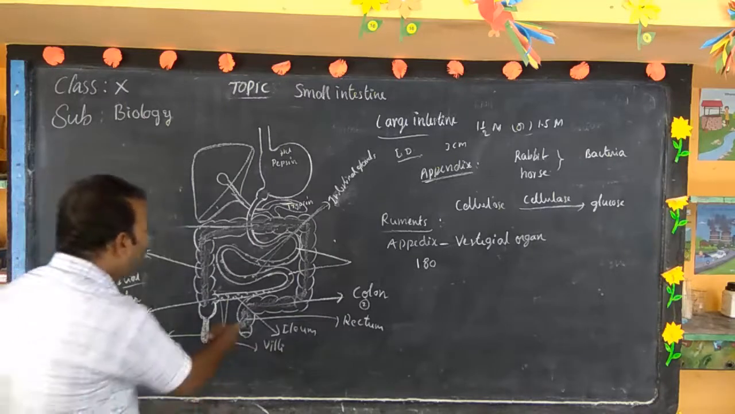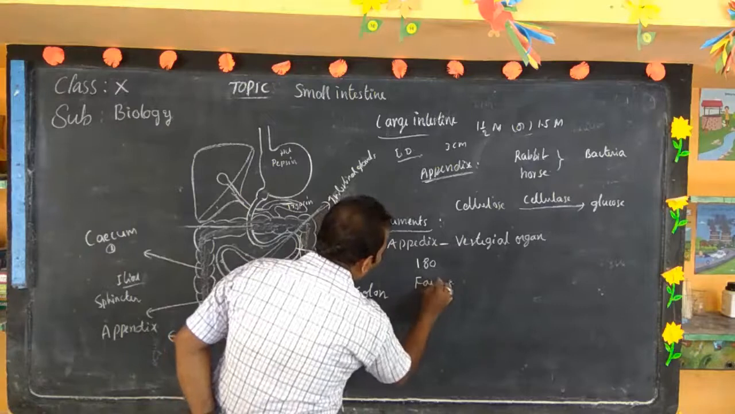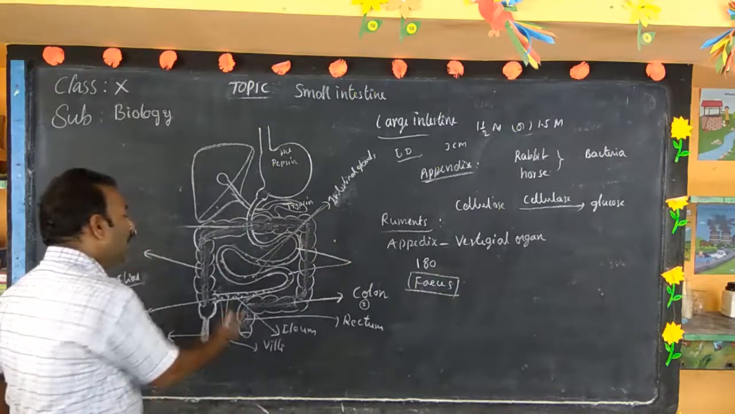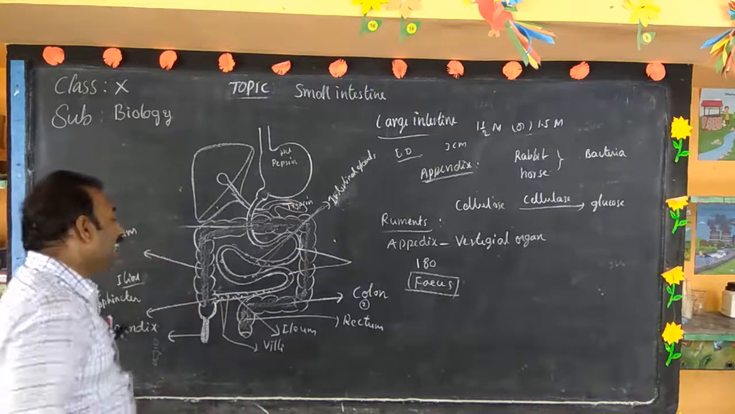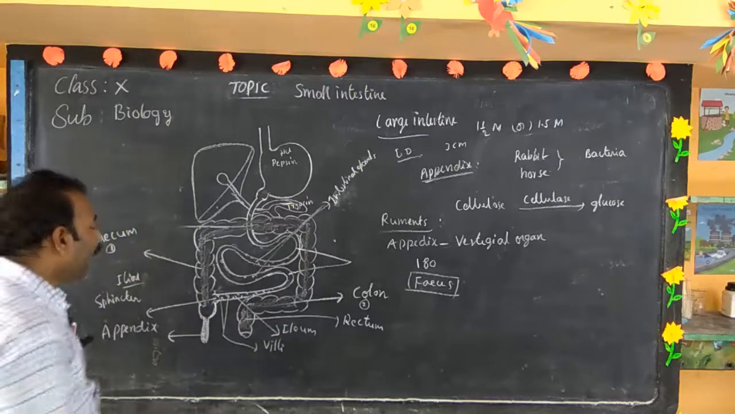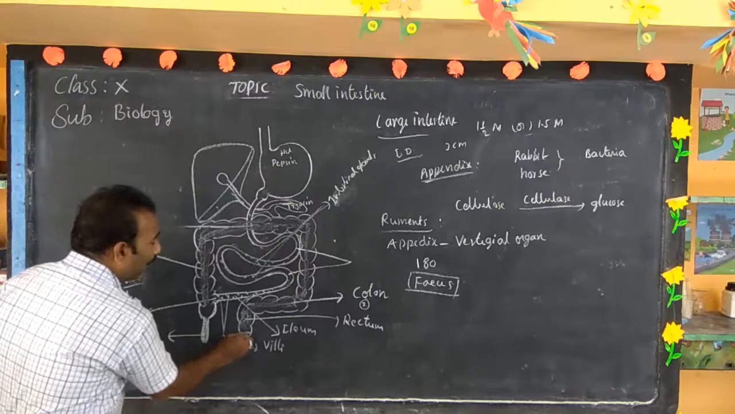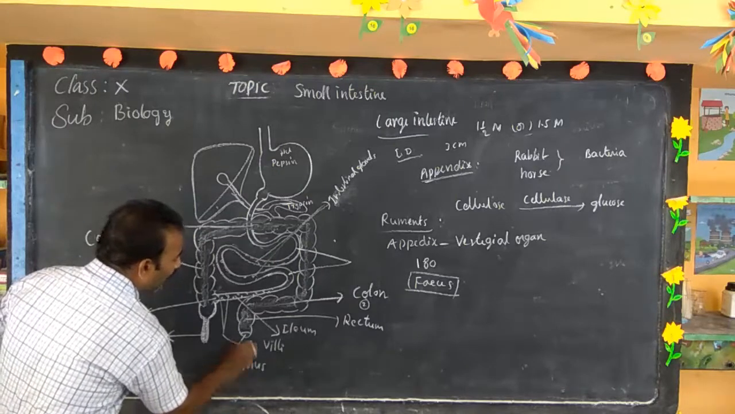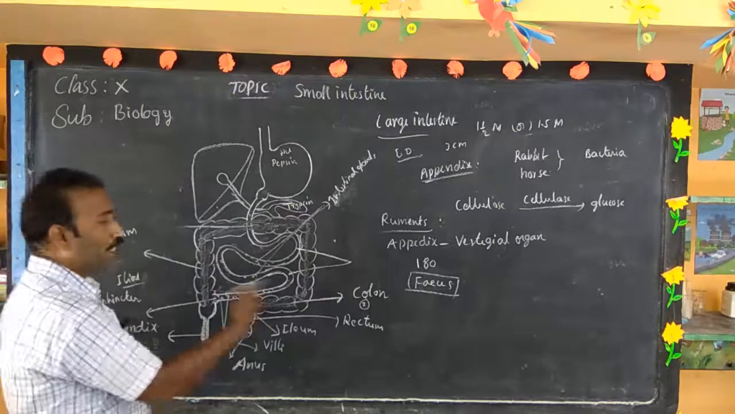That's why a semi-solid feces is formed in the rectum. It is stored there until it is expelled. That's why the rectum is considered the septic tank of the human body. Then finally, the feces is sent out from the rectum through the anus. In this way, undigested food is sent out from the human body.